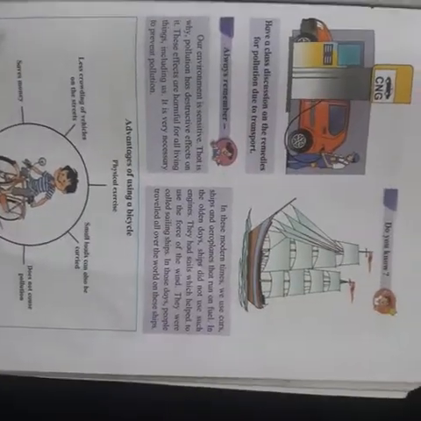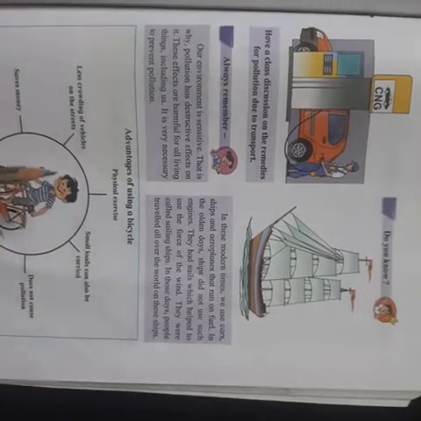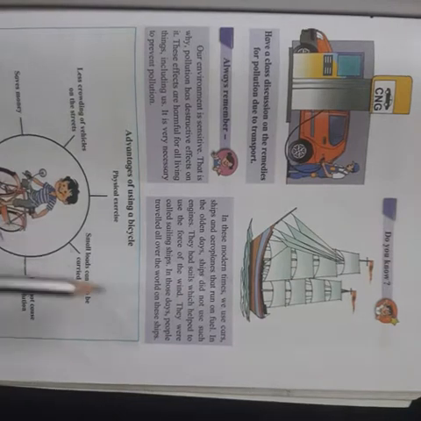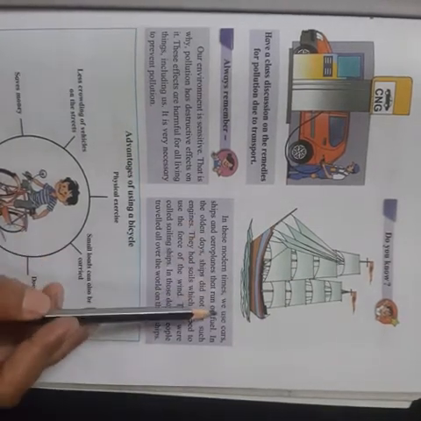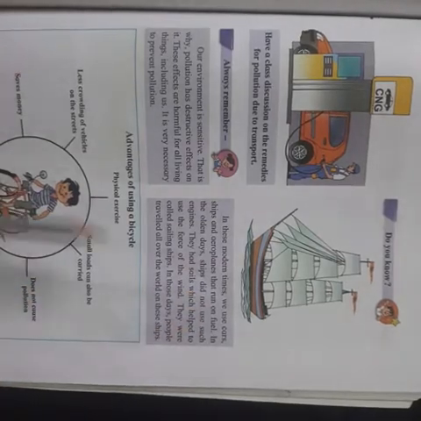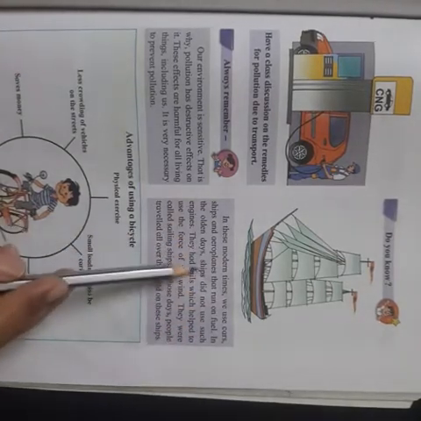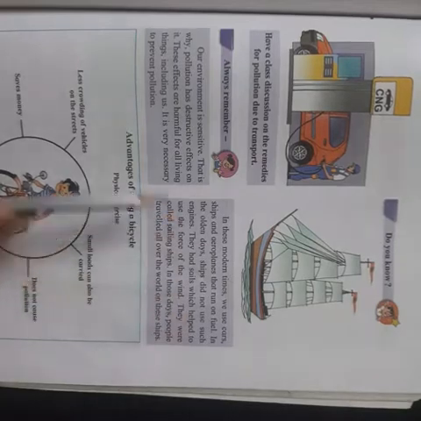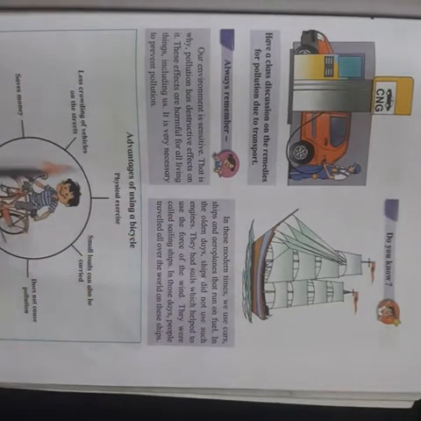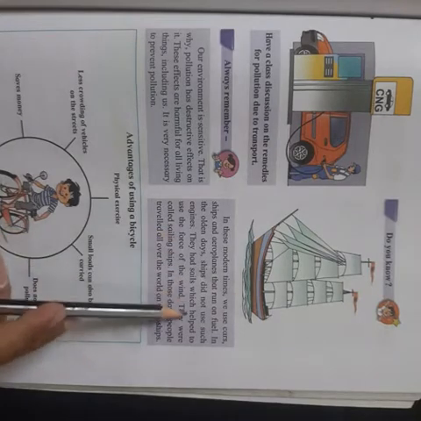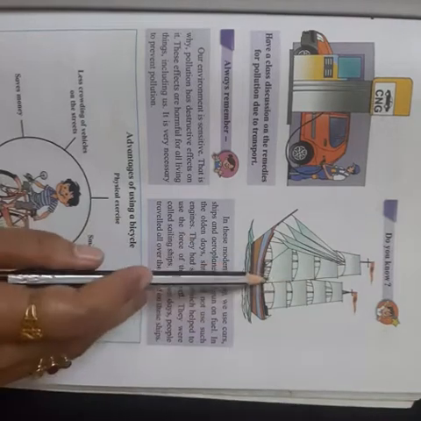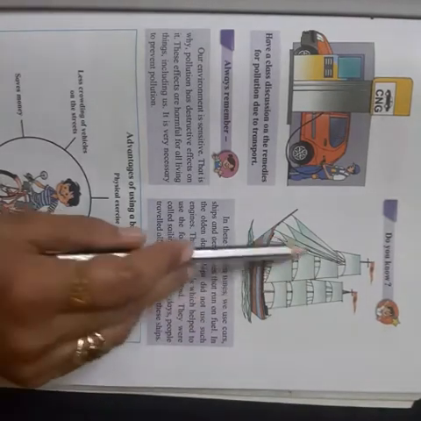Now in the next picture you see the boats. What is given? Let us see what is the information given related to this. In these modern times, we use cars, ships and aeroplanes that run on fuel. In the olden days, ships did not use such engines. This is the ship. It does not use any engine. They had sails which helped to use the force of the wind. These things you see, the big bamboos and the cloths are there.